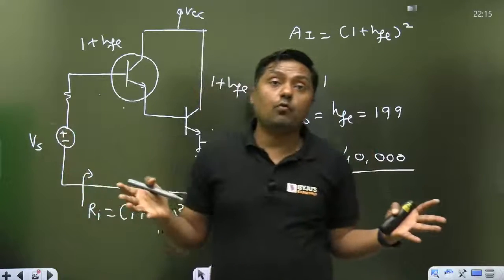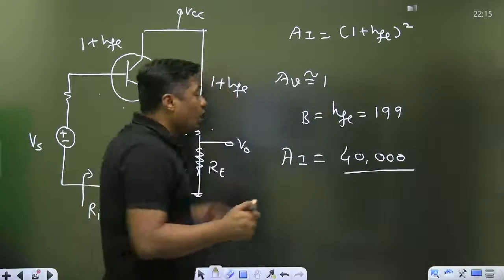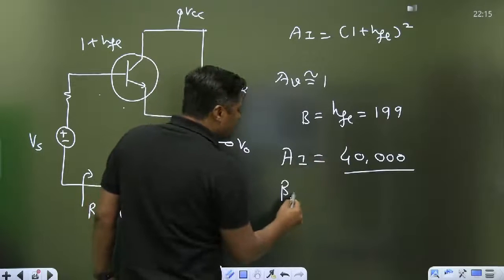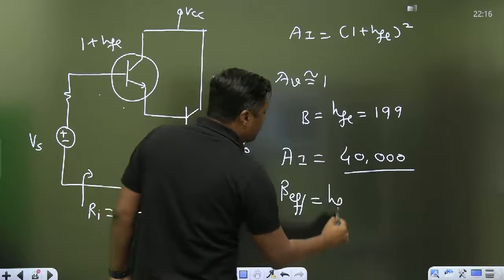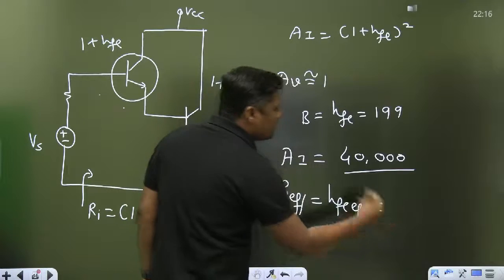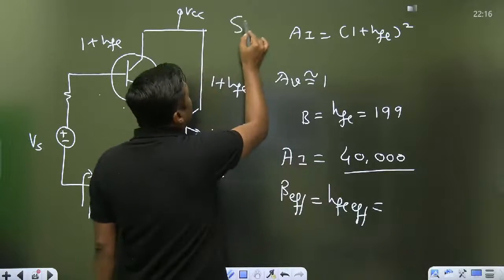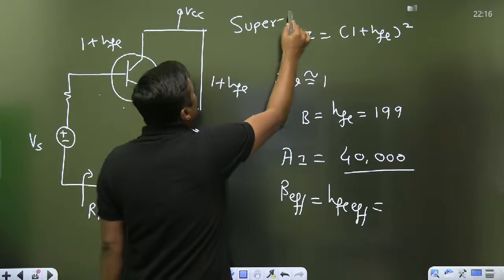40,000 is the gain, very high. And that is called what? Beta effective. Because the current gain is called beta effective or HFE effective. This is very large, and that's why this circuit is called super beta transistor.